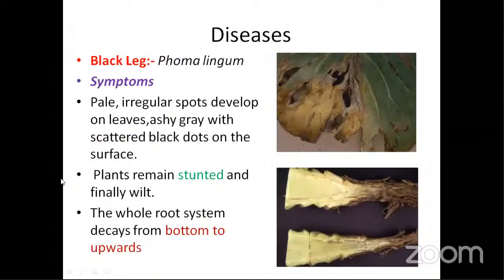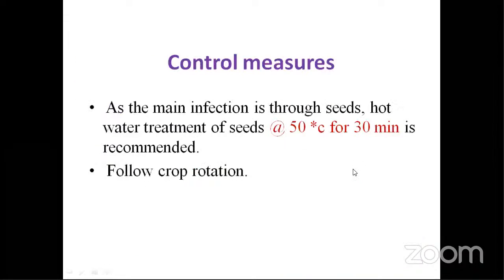Next, the diseases. Blackleg, the most important disease, Phoma lingam. You can see here that the stem region has been completely damaged. It affects the root system and moves from the lower side upwards, causing damage to the plant. So the scientific name is Phoma lingam.